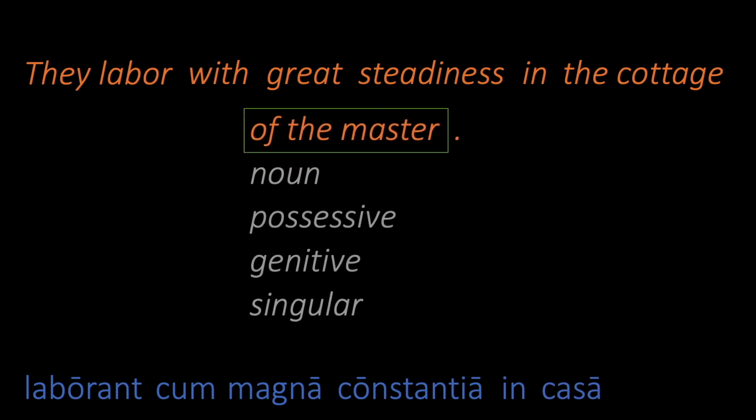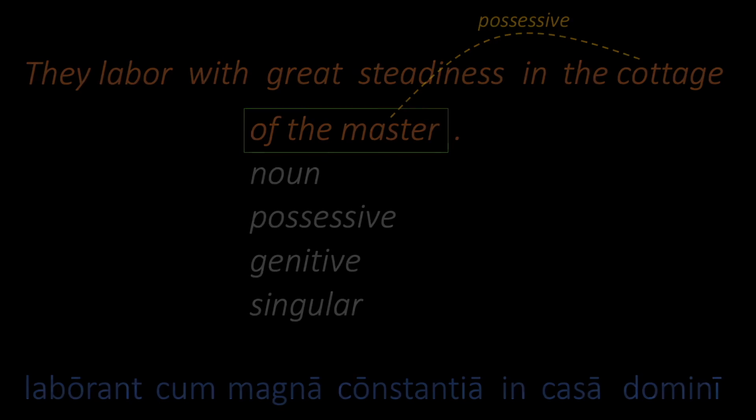Of the master is a phrase we can render with one word in the genitive, since it simply expresses possession of the cottage. The base word for master is dominus, so the genitive singular form is Domini. Altogether, we have laborant cum magna constantia in casa Domini. Observing default subject-verb word order, we turn this into cum constantia magna in casa Domini laborant.